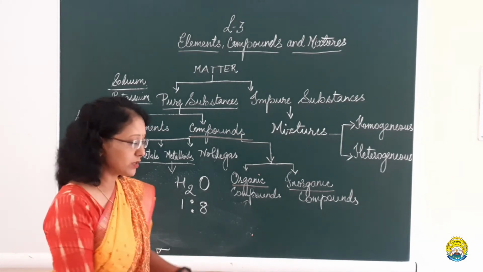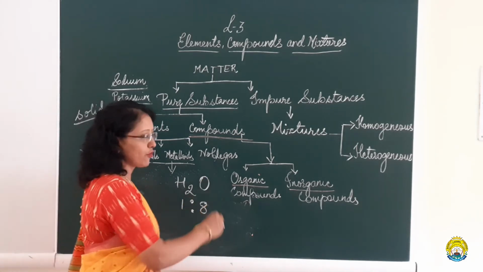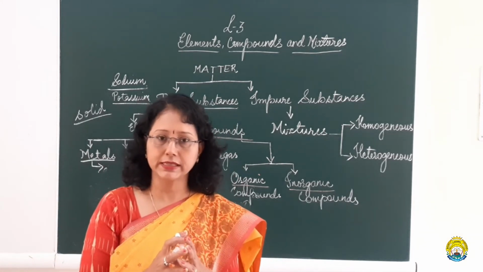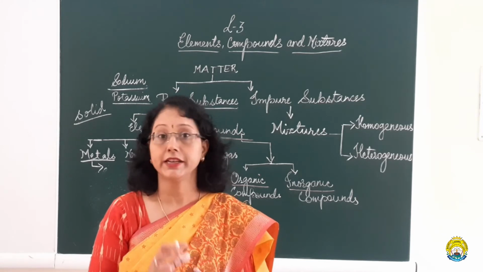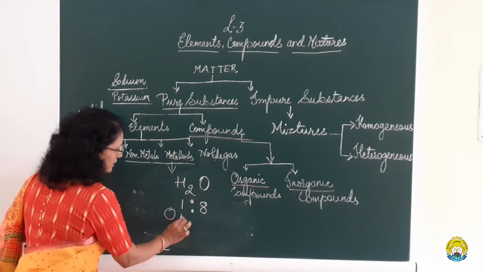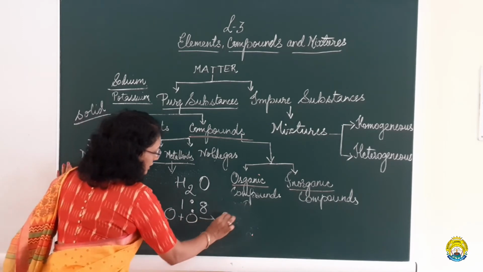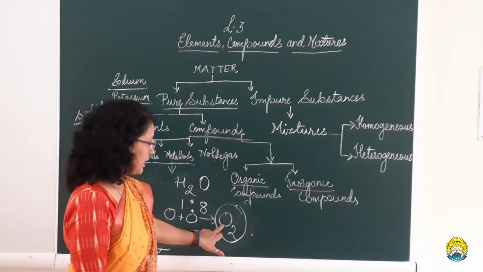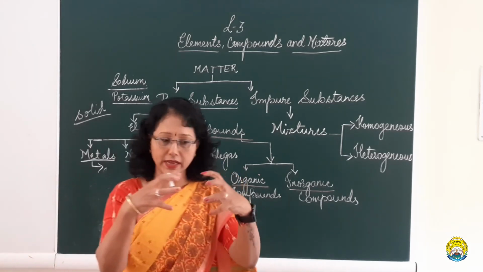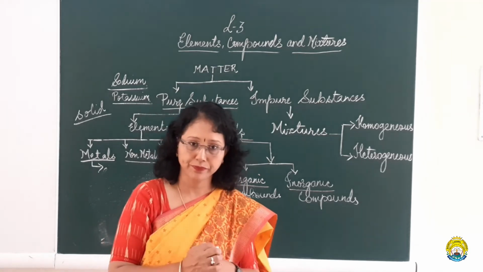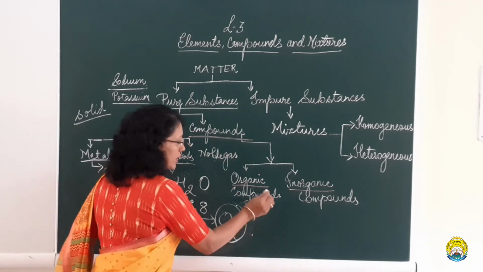Chemical reaction means, when we talk about molecule formation or a simple atom, an atom is the smallest particle of an element that takes part in a chemical reaction. So when two atoms combine, let's suppose I am talking about oxygen, this forms a molecule of oxygen. This molecule is formed by the kind of bond that is present between the two atoms. So this is a homoatomic molecule.